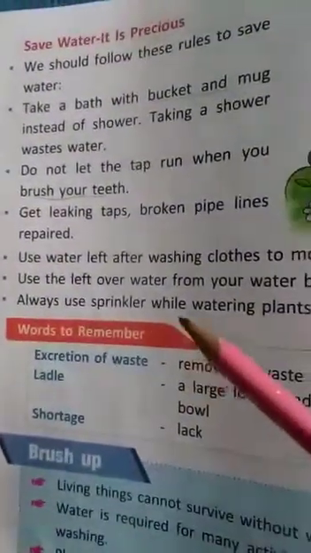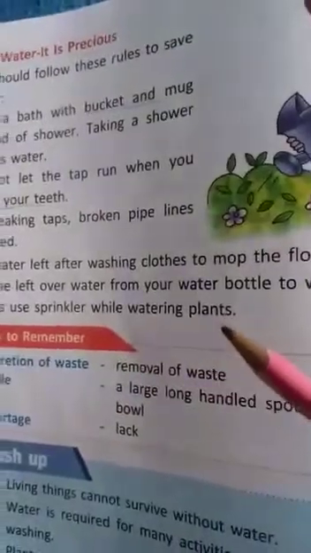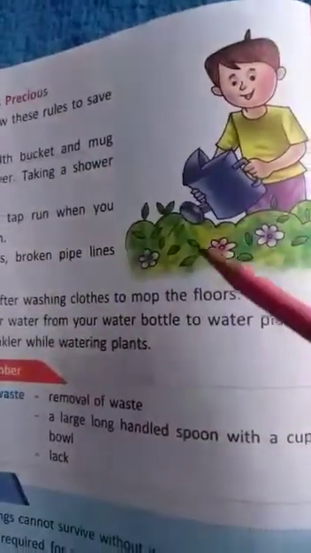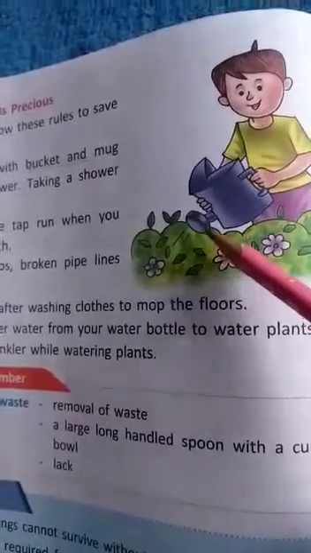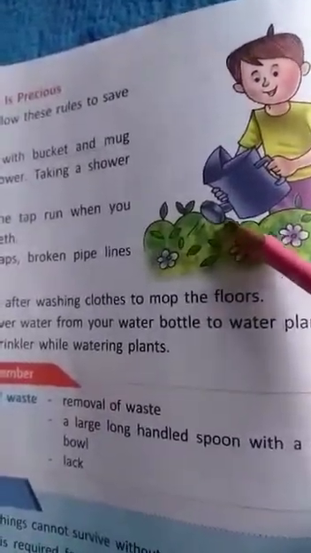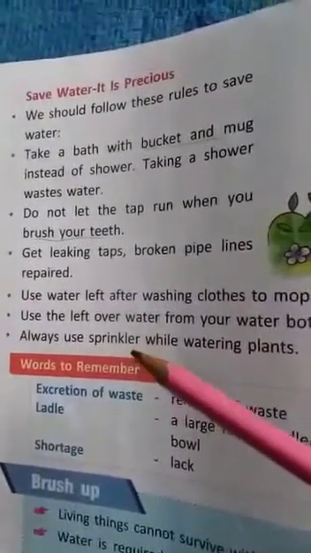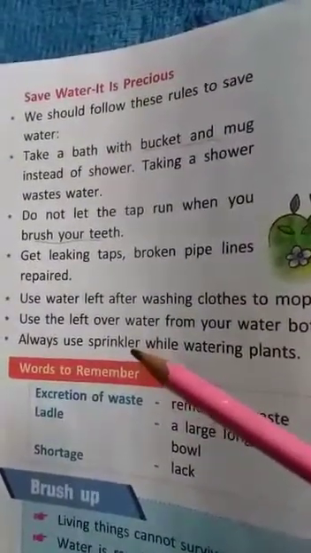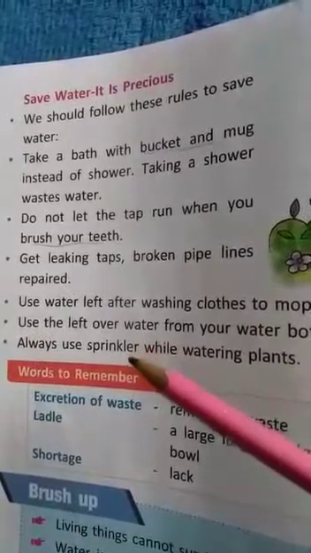Next is, always use a sprinkler while watering plants. When we water plants, always use a sprinkler, do not use pipes and other things. When we use a sprinkler, we reduce the wastage of water.